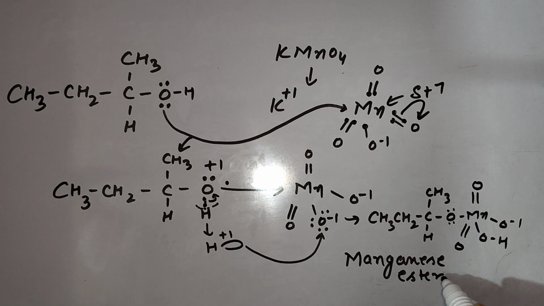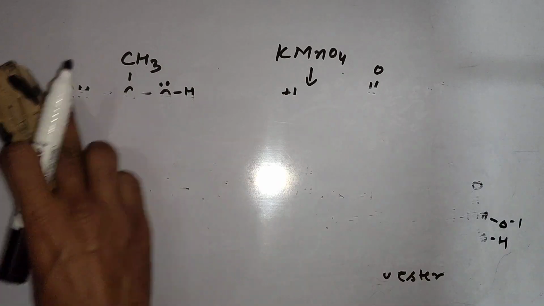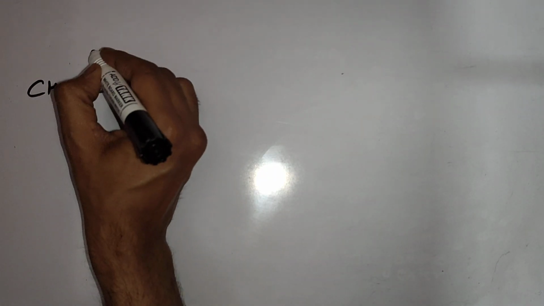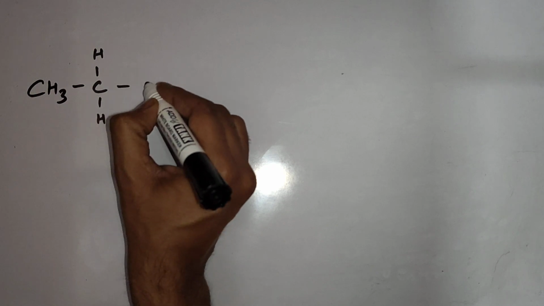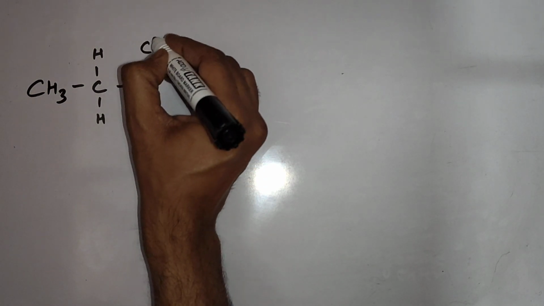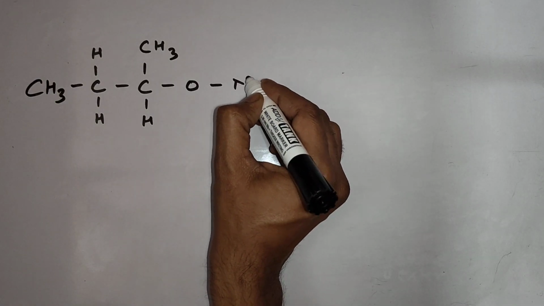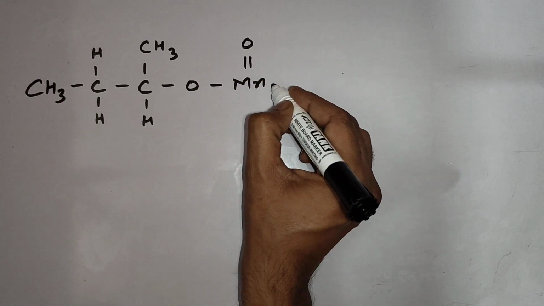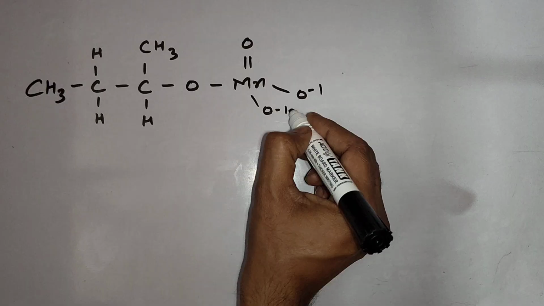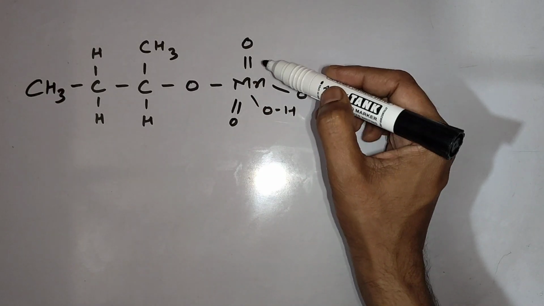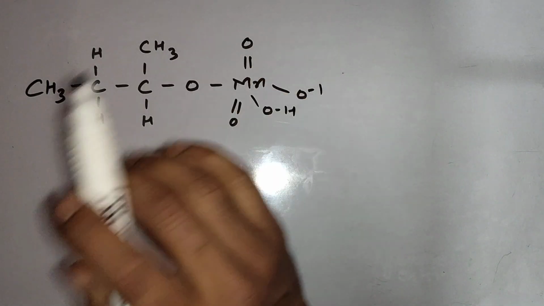Yesterday also it was generated when I was dealing with the 1-degree alcohol mechanism, manganese ester. Now let's check what this manganese ester is doing. As you can see in this manganese ester, lots of oxygens are available.